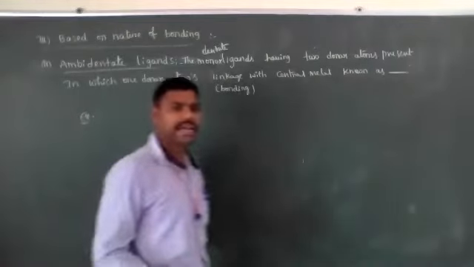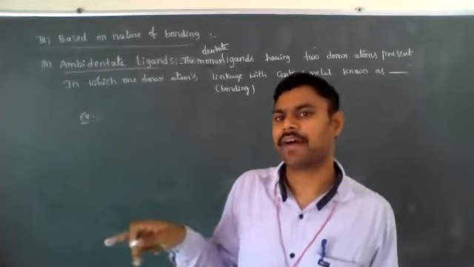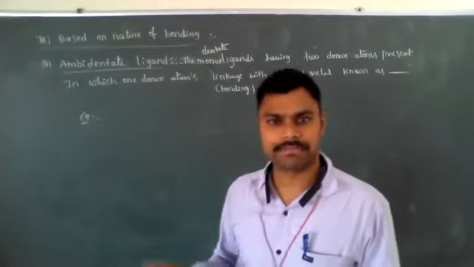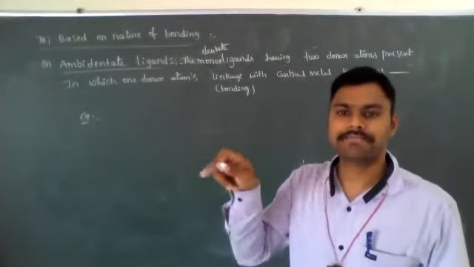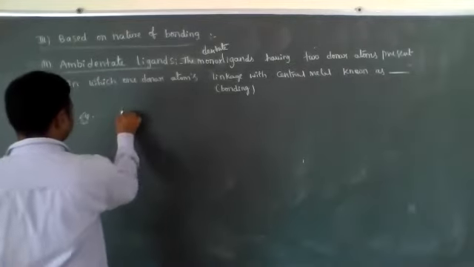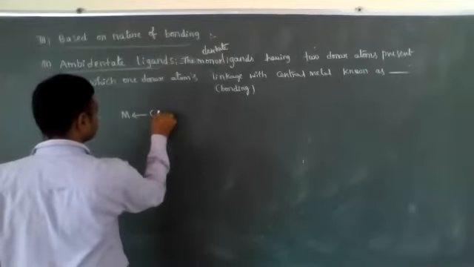Generally, when writing the IUPAC name of ambidentate ligands, we have to mention after the name of the ligand which atom is bonded with the central metal atom. That atom symbol we need to write. For example, the metal is bonding with CN.